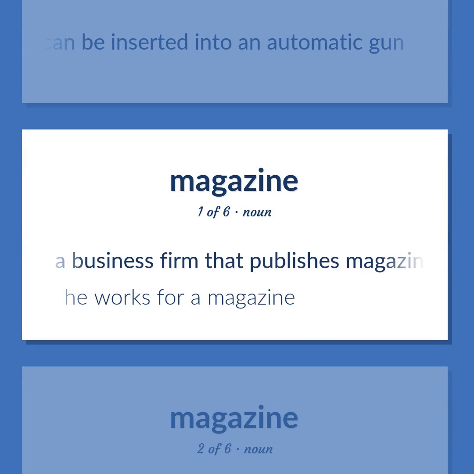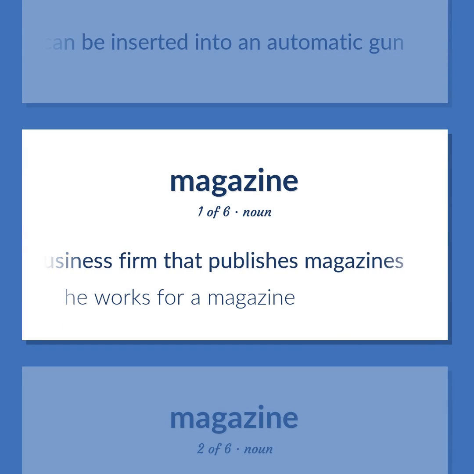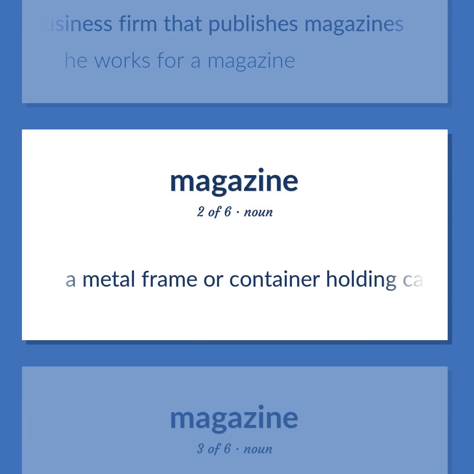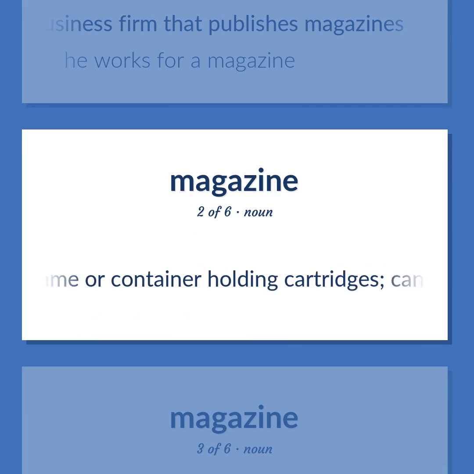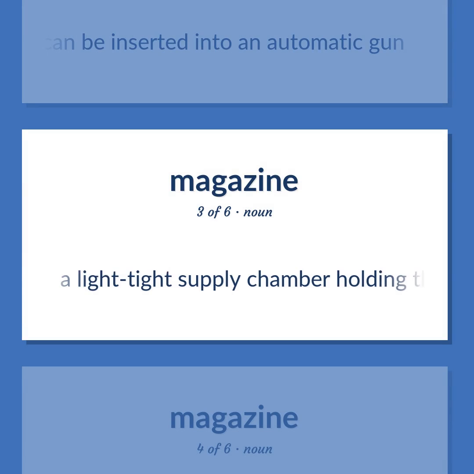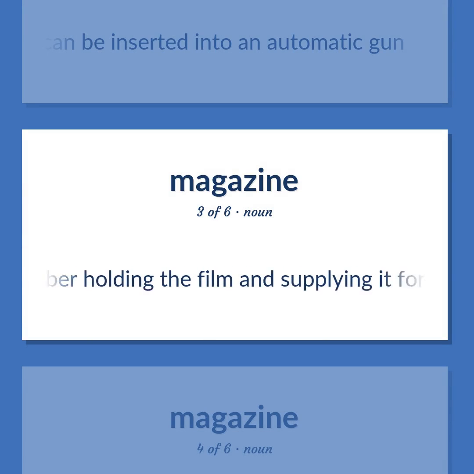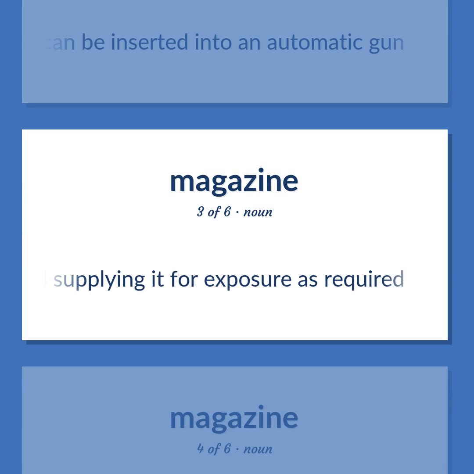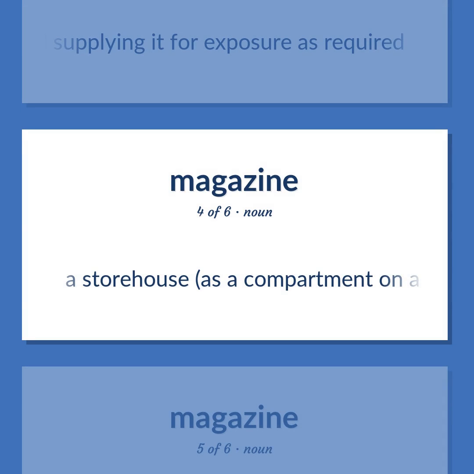A business firm that publishes magazines. He works for a magazine. A metal frame or container holding cartridges that can be inserted into an automatic gun. A light-tight supply chamber holding the film and supplying it for exposure as required. A storehouse, as a compartment on a warship, where weapons and ammunition are stored.